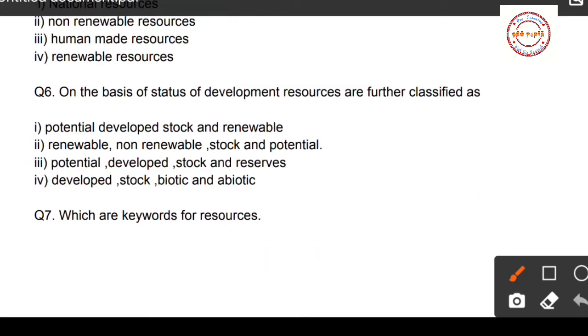Now question number 6, students, on the basis of status of development, resources are further classified. First option potential, developed, stock and renewable, second option renewable, non-renewable, stock and potential, third option potential, developed, stock and reserves, fourth option developed, stock, biotic and abiotic. So students, which option is the correct option? Your option is option number 3, that is on the basis of status of development, resources are classified as potential, developed, stock and reserves.